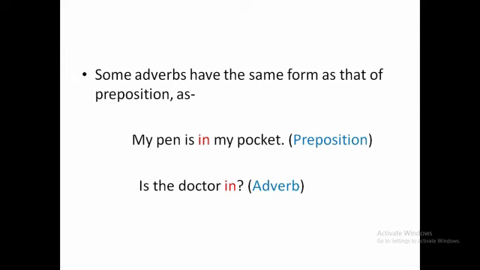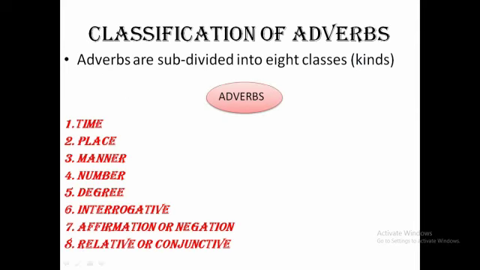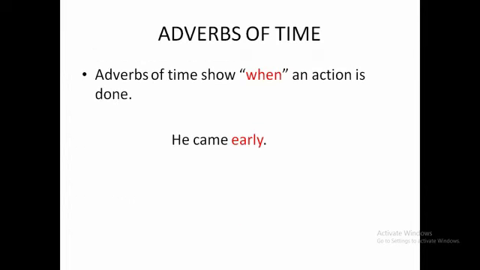Now let us look into the classification of adverbs. Adverbs are subdivided into 8 classes. Adverbs of time, adverbs of place, adverbs of manner, adverbs of number, adverbs of degree, interrogative adverbs, adverbs of affirmation or negation, and relative or conjunctive adverbs. Now let us discuss each of them. We have already discussed some of them previously. Let's recap them too. Adverbs of time. Adverbs of time show when an action is done. Example, he came early.